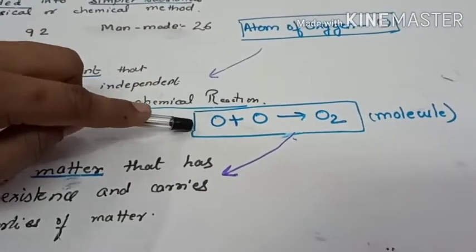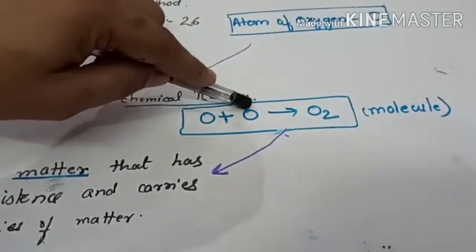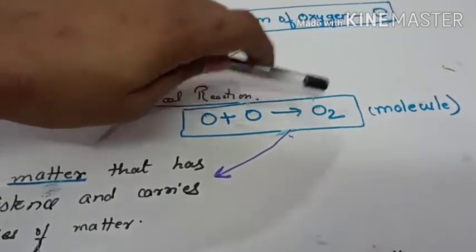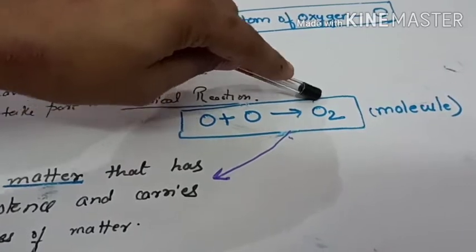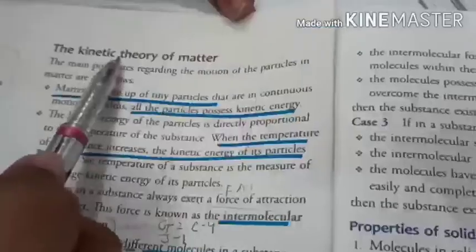Now this is one atom of oxygen and this is one atom of oxygen. If you combine them, they form one molecule of oxygen, or you can say two atoms of oxygen.